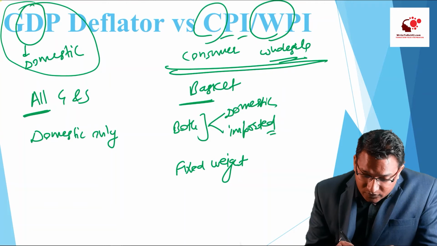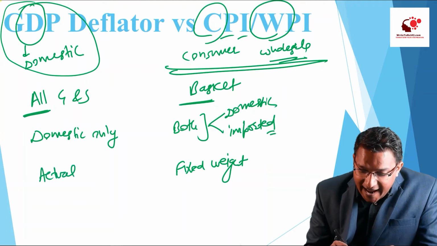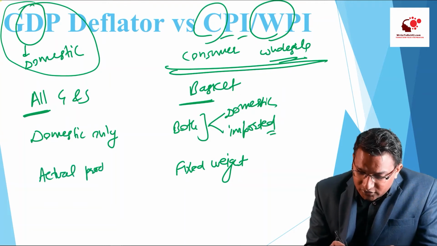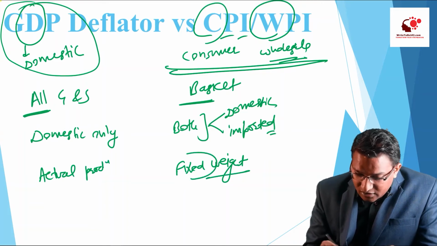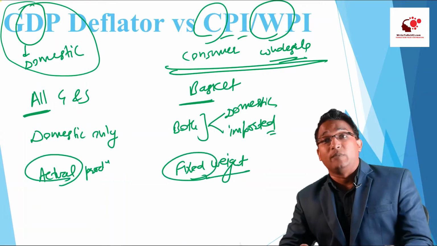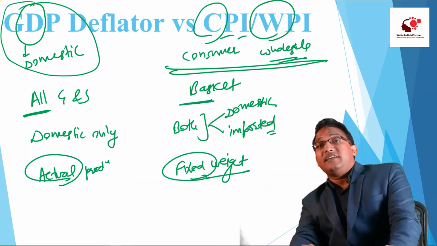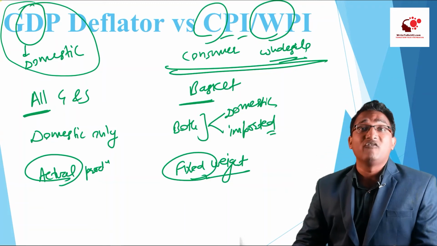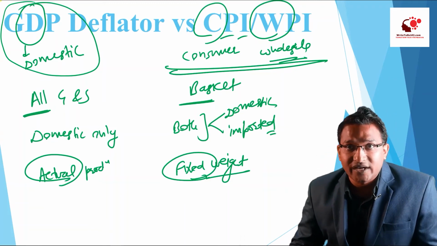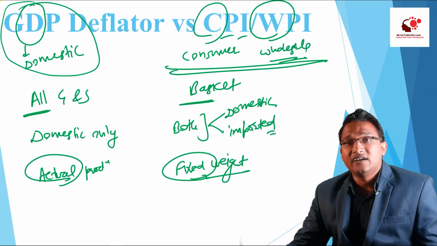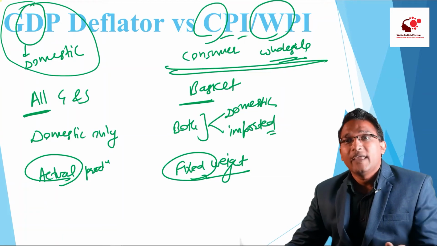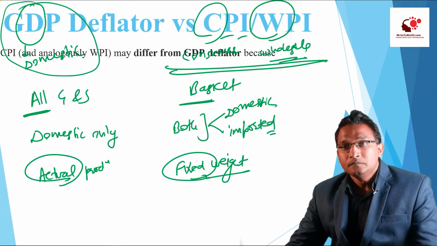But in the case of GDP, it takes care of actual production. The weight there is fixed, but here it is taken on the actual basis. There is no fixed weightage given, rather it is the actual production that is taken care of. These are the differences between the GDP deflator and the CPI versus WPI.